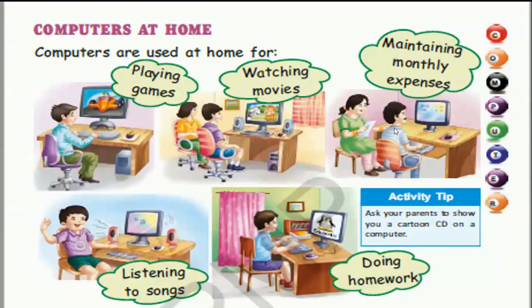In the third picture, mama and papa are sitting in front of the computer and they are maintaining the monthly expenses. Maintaining the monthly expenses in the computer. What are the expenditures they have made for the whole month? Papa is typing and mama is telling papa to type whatever expenses they have made in the month.